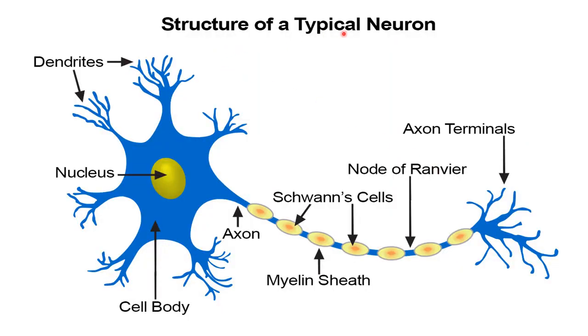Now the structure of a typical neuron. How does a neuron look? First of all, it looks like a star. This is the nucleus, these are the dendrites, this is the axon, this is the cell body, this is the myelin sheath, these are Schwann cells, these are nodes of Ranvier, these are axon terminals.